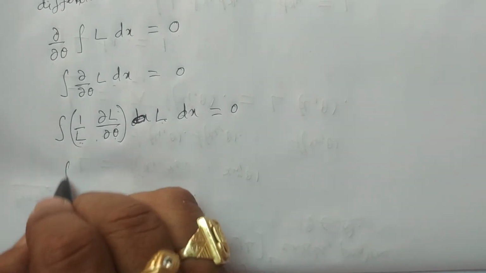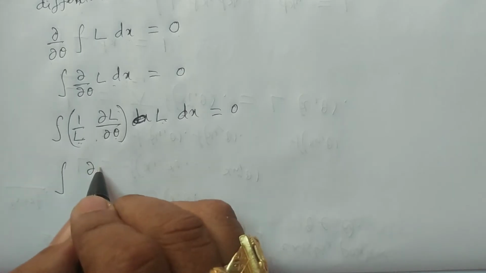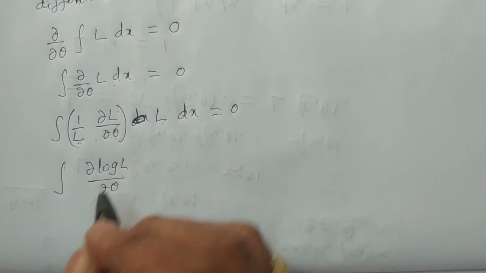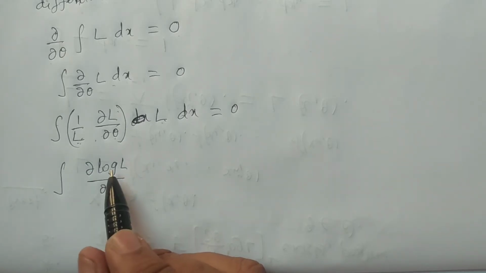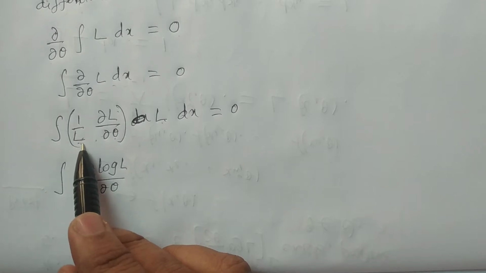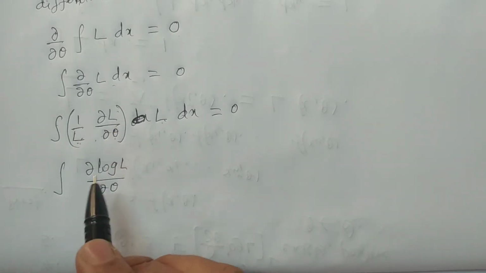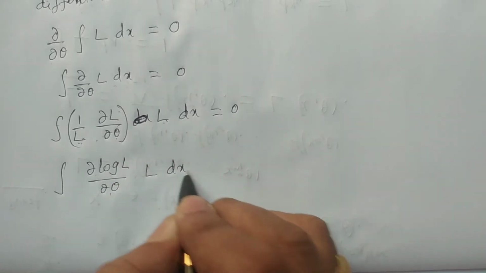Right. So what is this? It can be 1 by L dou L by dou theta, which we can write as dou log L by dou theta, that is dou by dou theta of log L. What is that? Log L differentiation is 1 by L multiplied by dou L by dou theta. Therefore it is nothing but integral dou log L by dou theta multiplied by L dx, which is equivalent to 0. Then what is this?